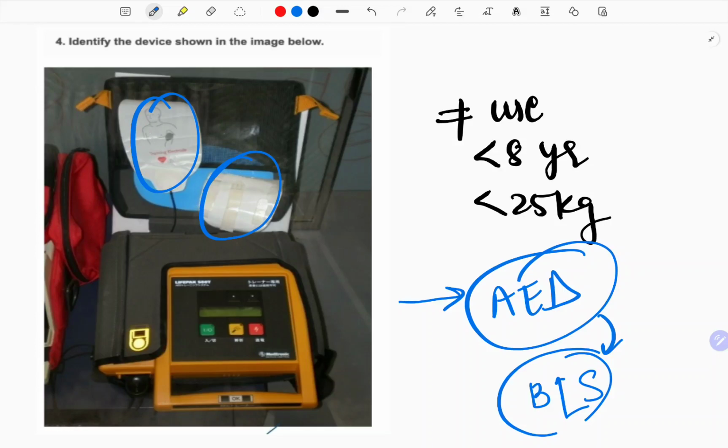Just remember that this is not to be used in less than 8 years and less than 25 kgs patient. And this is very handy, and a very automated machine, because it just gives you instructions and you just have to follow. So even if you are a layman or you don't have much expertise, you can use it. And very important, in the NEET recently, they asked the full form of AED, and that was automated, not automatic.